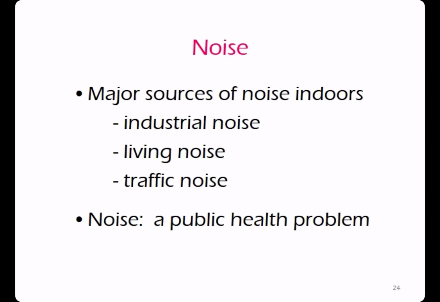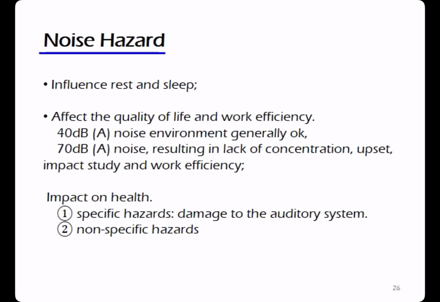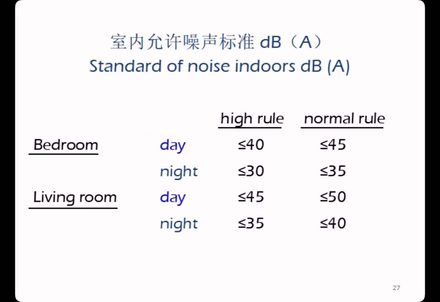We're also going to talk about noise. Noise can cause hearing impairment and hearing loss. It can also cause annoyance and sleep disturbance and stress. It can also affect our performance and our speech. So about 40 decibels of noise is generally okay, but if it's more than 70, this will result in a lack of concentration, upset, and will impact our study and work efficiency. The noise standard is generally around 40 to 50 decibels indoors.